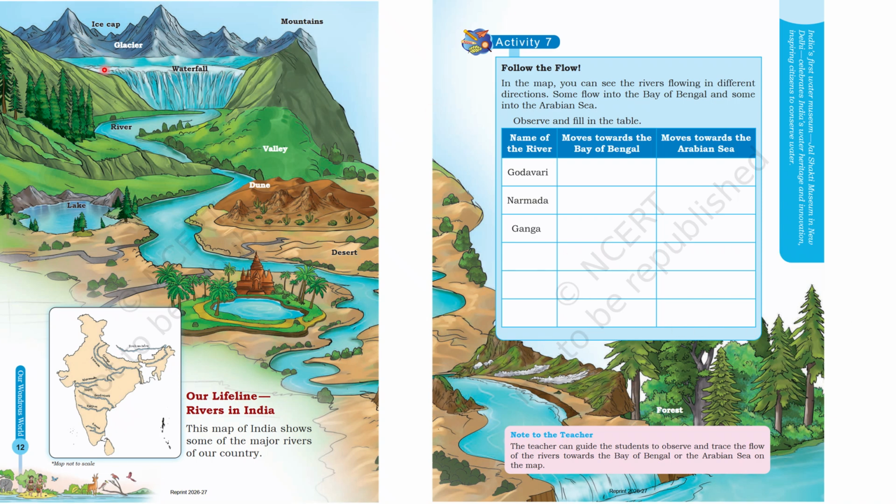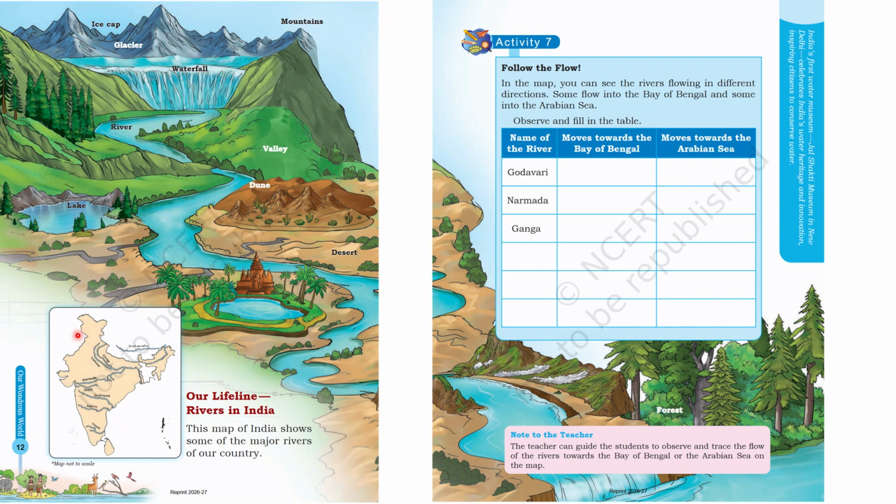Now you can see an interesting picture with ice cap, glacier, mountains, waterfalls, river flowing. There is a lake here. There is a valley, the dunes, desert, and the water flowing downwards towards a big river or ocean.